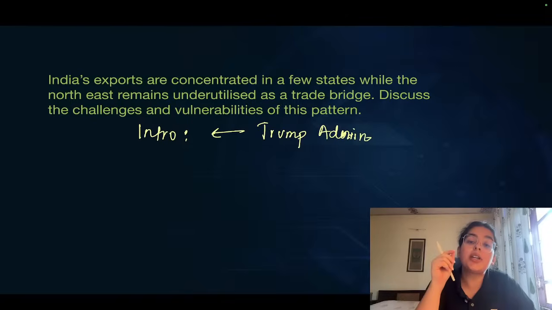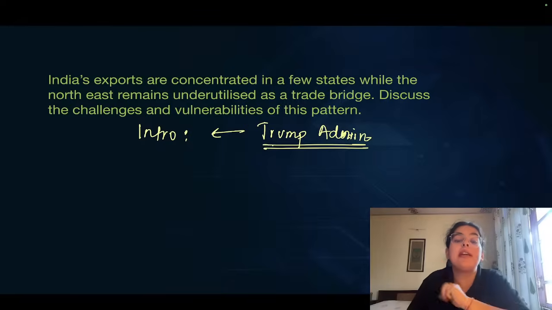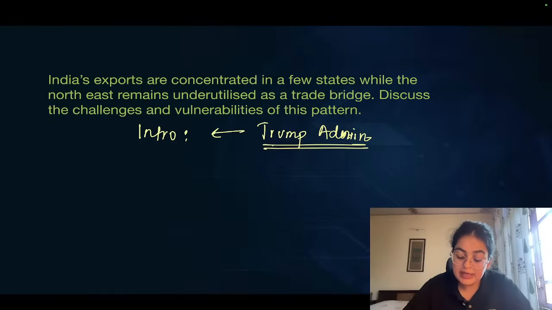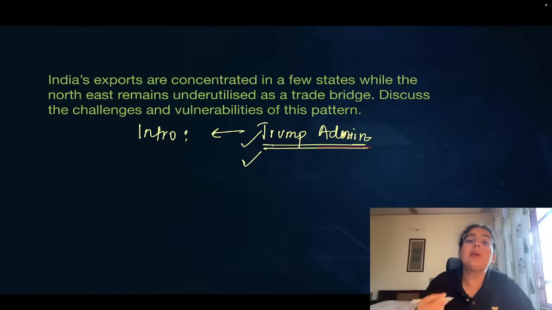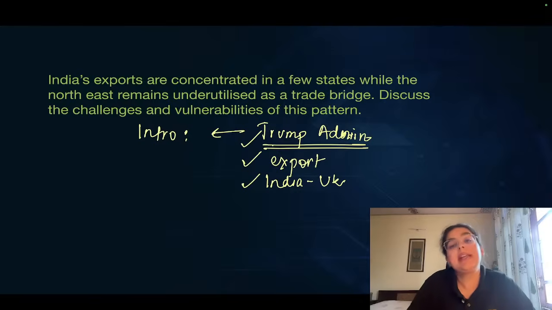Always give an introduction based on current relevance. You automatically tell the examiner that I know why you are asking me a question specifically on the worry of India's exports. And therefore, you can say that India's export is something that we are viewing in order to ensure the export-led growth. But these kind of Trump administration related erratic policies have created a concerning trend. You can also mention the recently signed trade deal between India and UK in order to enhance the trade exports.